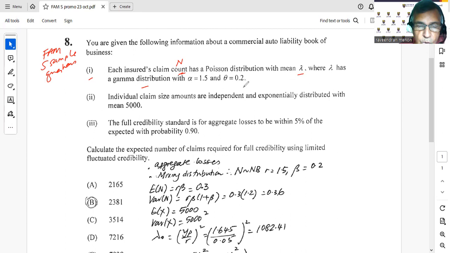So we know we are dealing with a mixing distribution. We have N, which is Poisson with mean lambda, and lambda is gamma.